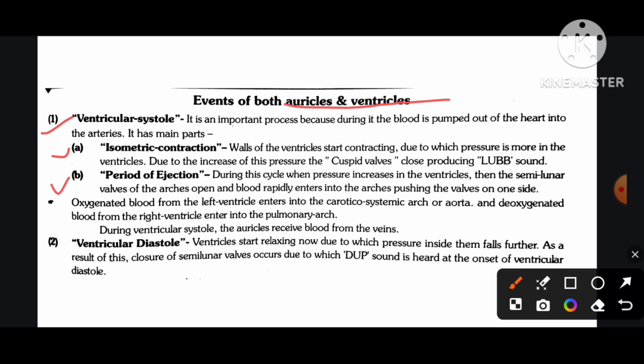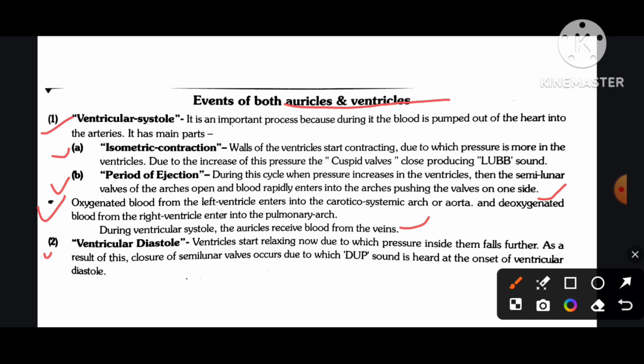Number B, period of ejection. During this phase, when pressure increases in the ventricles, the semilunar valves of the arches open and blood rapidly enters into the arches, pushing the valves to one side. Oxygenated blood from the left ventricle enters into the carotido-systemic arch of aorta, and deoxygenated blood from the right ventricle enters into the pulmonary arch. During ventricular systole, the atria receive blood from the veins.